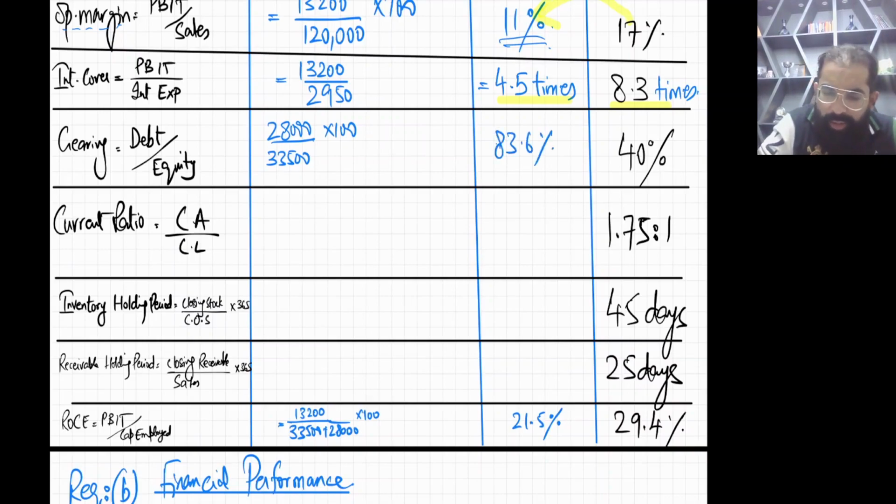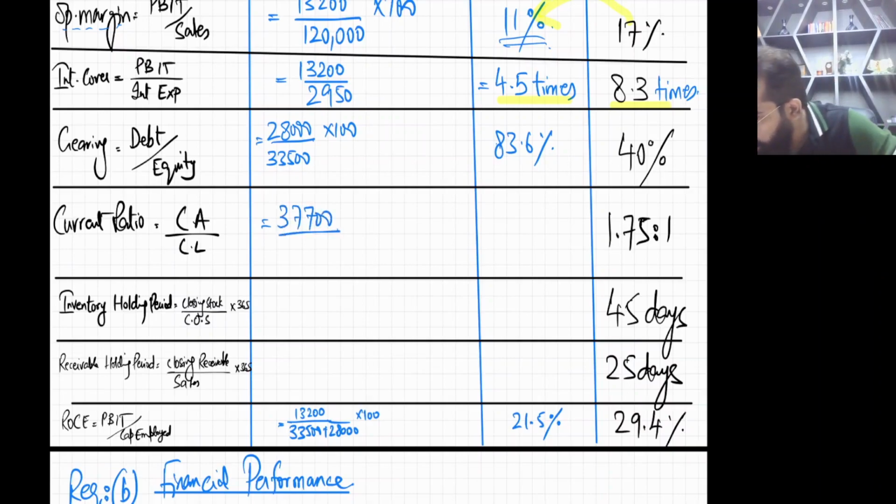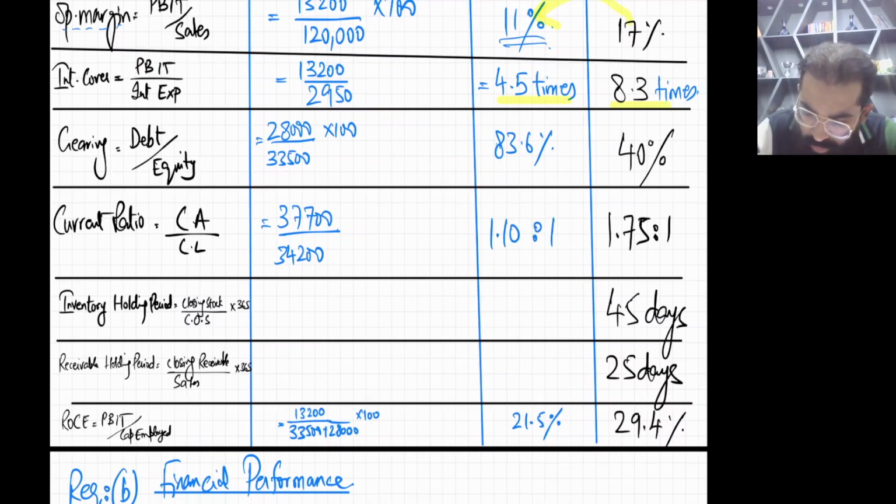Okay, now current ratio is very simple. Current assets upon current liability. Go check the SOFP. So current assets are 37,700 divided by current liabilities are 34,200. Okay, so this will be 1.10 is to 1.